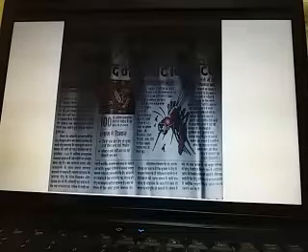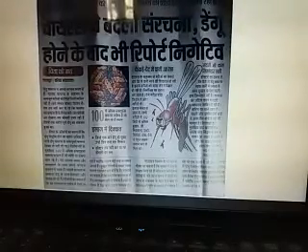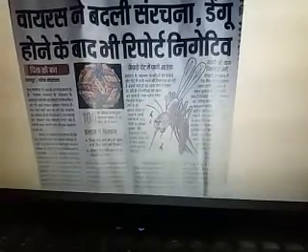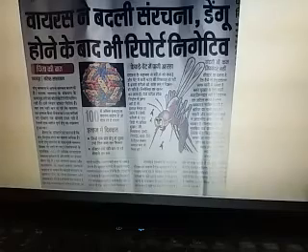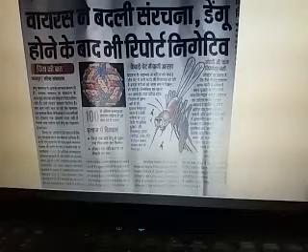Last year in Dehradun there were some reports, and you can see here a news report saying the virus changed its structure, so even after dengue the report was negative. There are several cases in India, Dehradun and other regions where, after diagnosis, the reports of some patients may be negative, but the person is infected with the dengue virus.